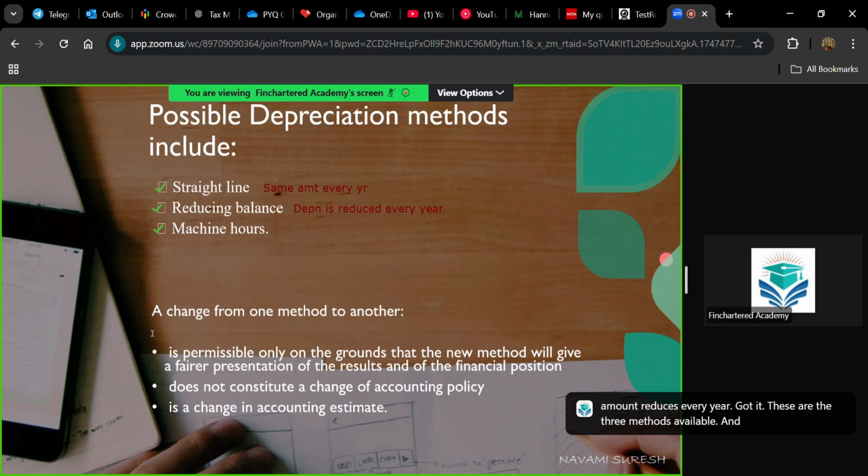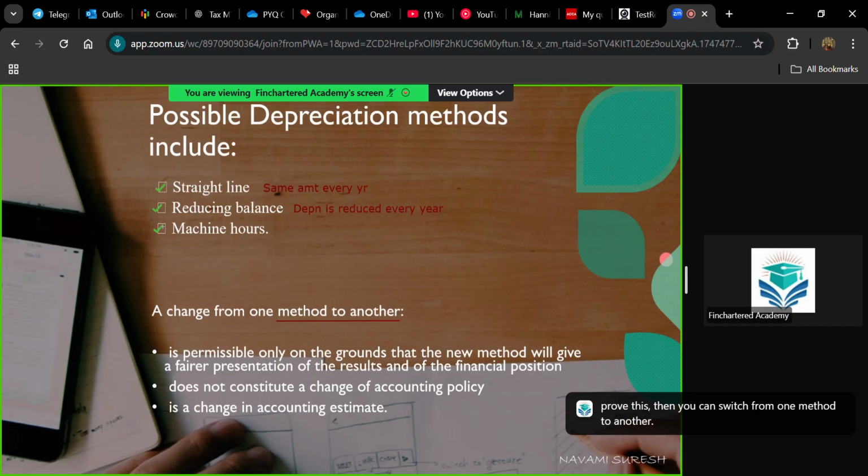And when can you go for a change from one method to another? Currently, you are following the straight line method, and in the next year, you are planning to choose the reducing balance method. Is that possible? Let's see. It is permissible only on the grounds that a new method will give a fairer presentation of results and of the financial position. So if you are changing from the reducing balance method to the straight line method, you need to have some proof that this new method will help you to give a fairer value. A more accurate figure can be calculated. If you are able to prove this, then you can switch from one method to another.